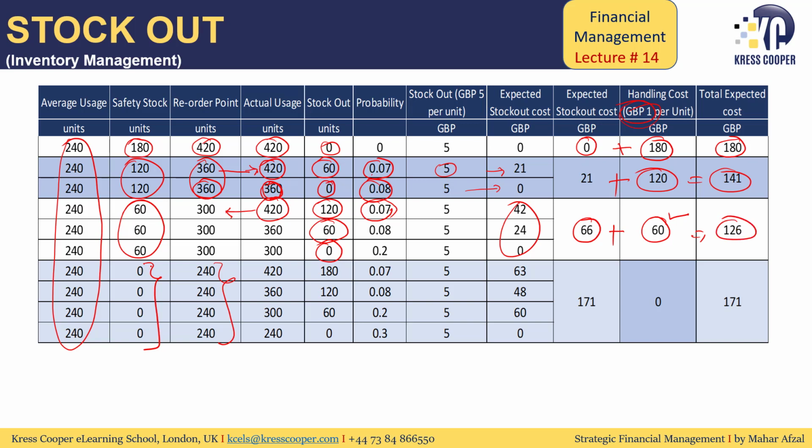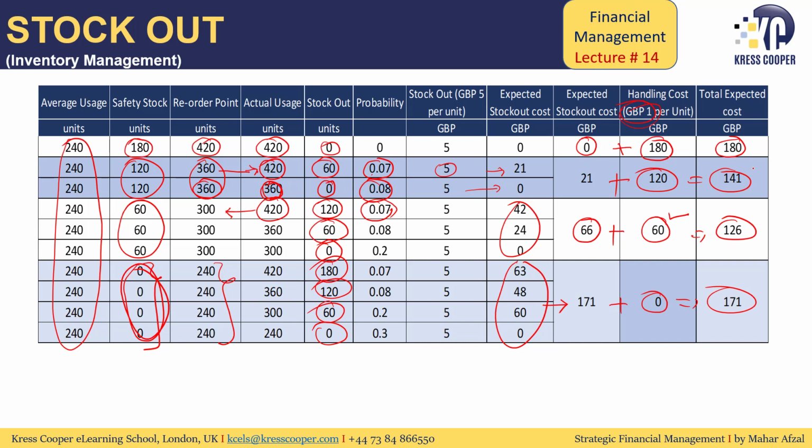If we are not maintaining any inventory as a safety stock, my safety stock is 0. The company will be out of stock by 180, 120, 60 and 0. In this case, my stockout cost will be in total 171. My holding cost is 0 because we are not maintaining any inventory in the safety stock. So my total cost would be 171.